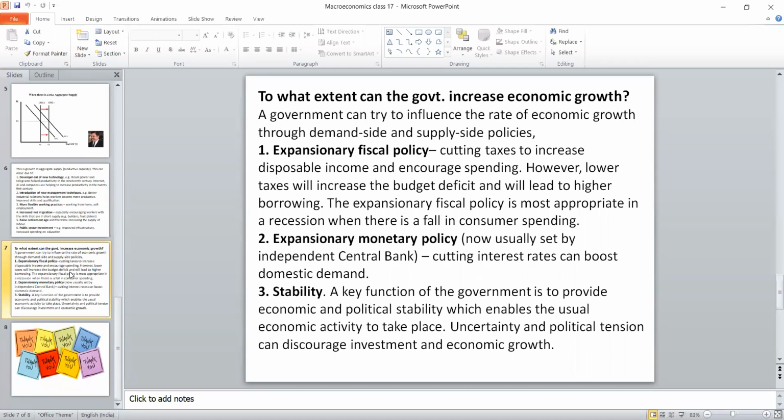But as a matter of fact, fiscal policy is in the hands of the government, but monetary policy is in the hands of the central bank. Of course, the central bank is a representative of the government only, but it is an autonomous body. It will take its own decision. And based on these two, there will be economic stability for the different policies that have been implemented.